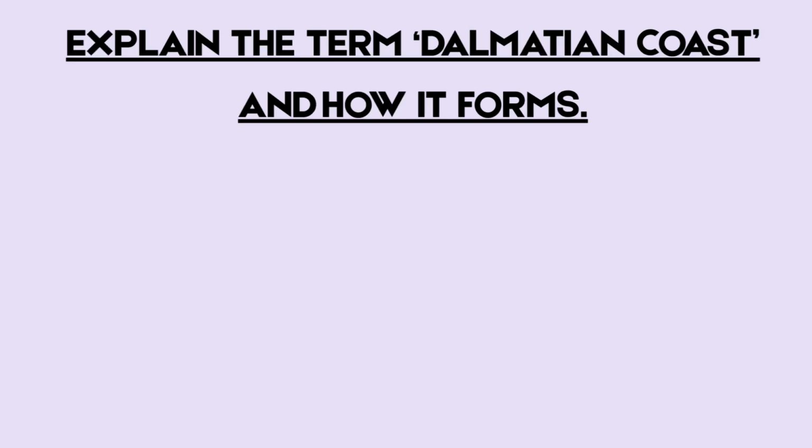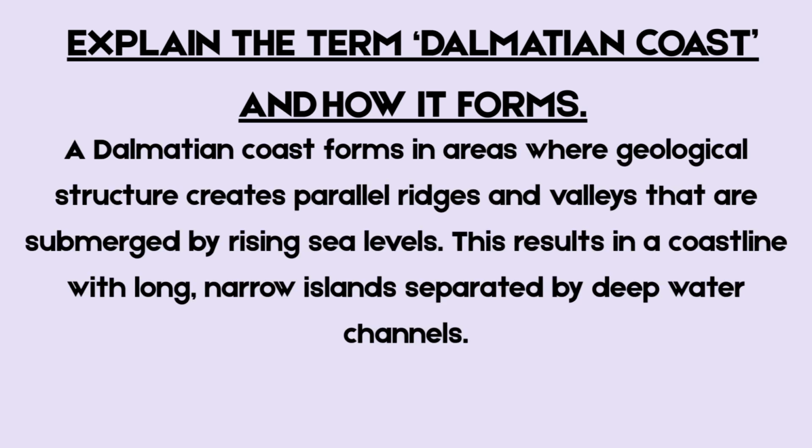Question 5. Explain the term a Dalmatian coast and how it forms. A Dalmatian coast forms in areas where geological structure creates parallel ridges and valleys that are submerged by rising sea levels. This results in a coastline with long, narrow islands separated by deep water channels.